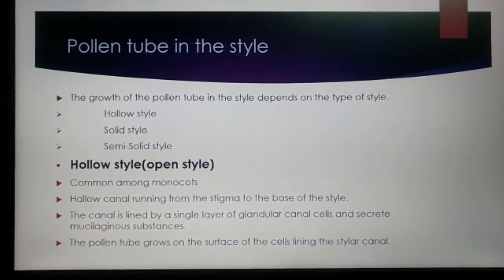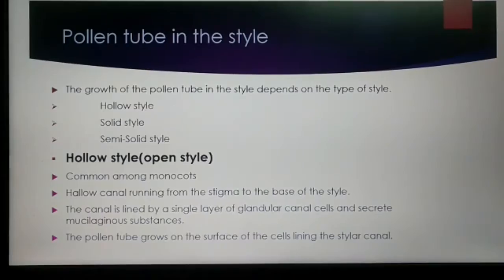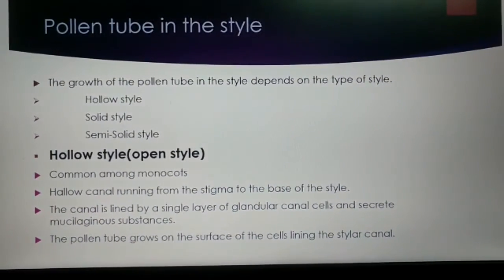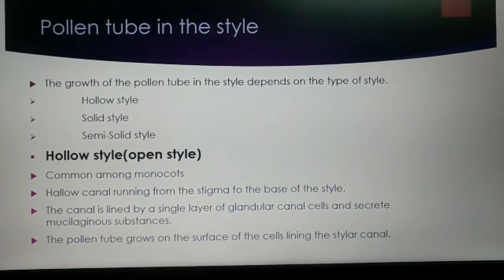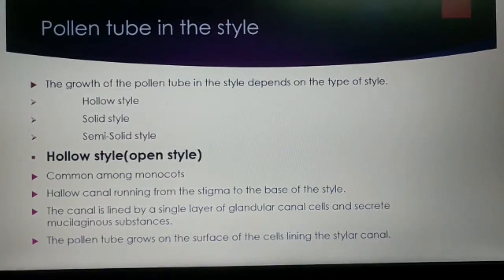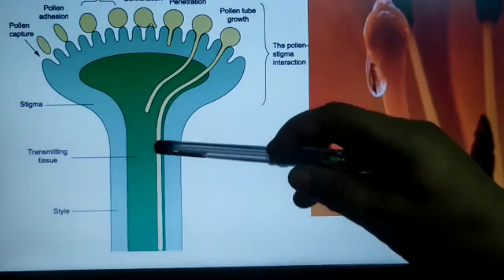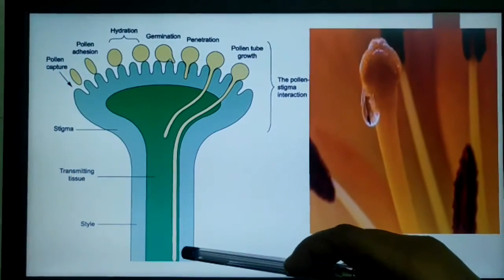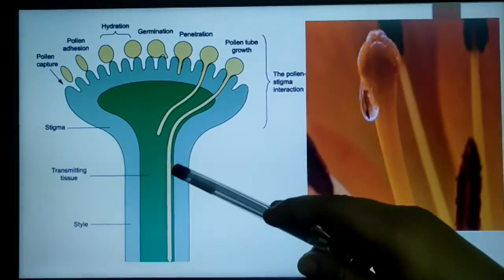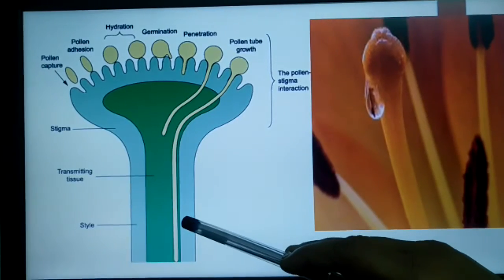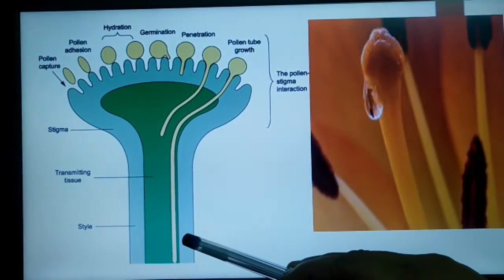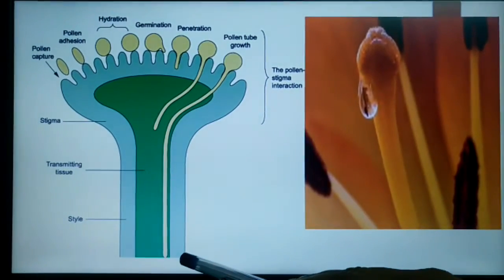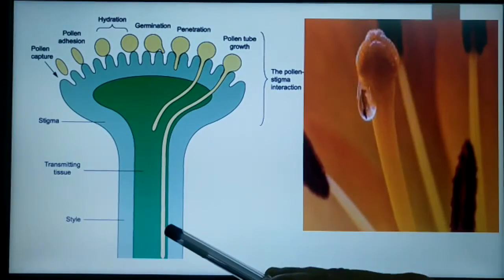Hollow style. The hollow style is commonly present in monocots. It runs from the stigma to the base of the style. In this style, a canal is lined by a single layer of glandular canal cells, that is, transmitting cells. They secrete a mucilaginous substance. This mucilaginous substance attracts the pollen tube towards the style. The pollen tube grows on the surface of the cells lining the stylar canal.